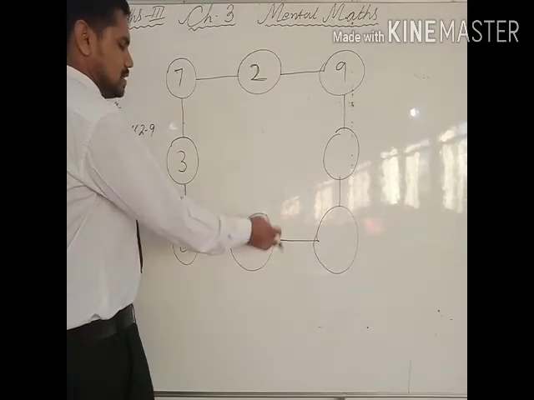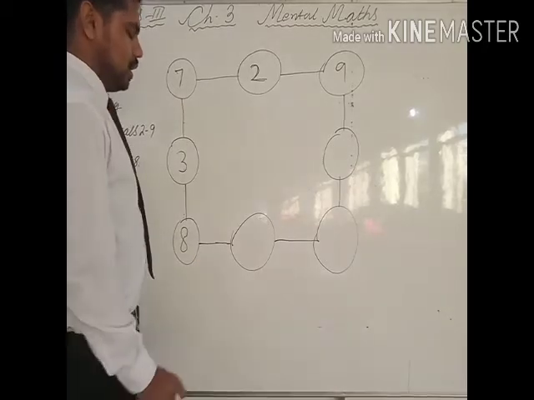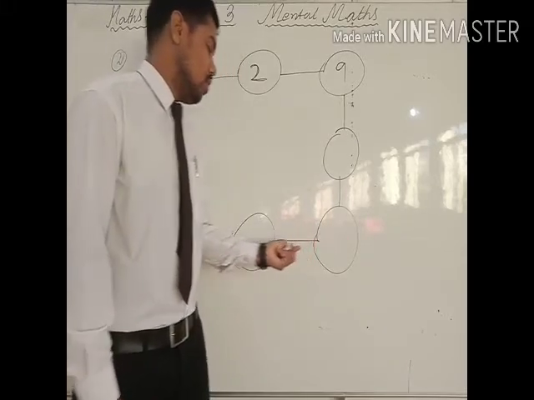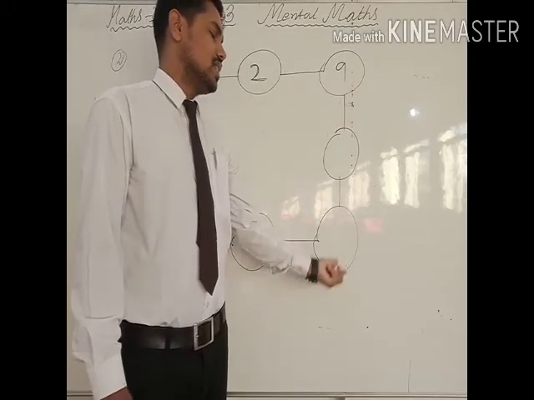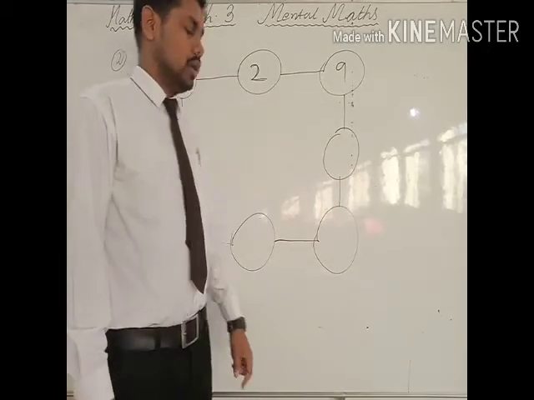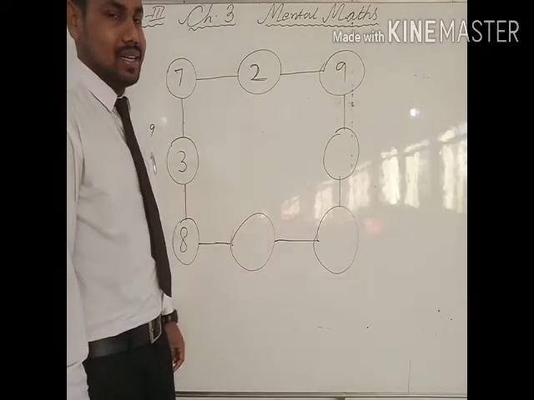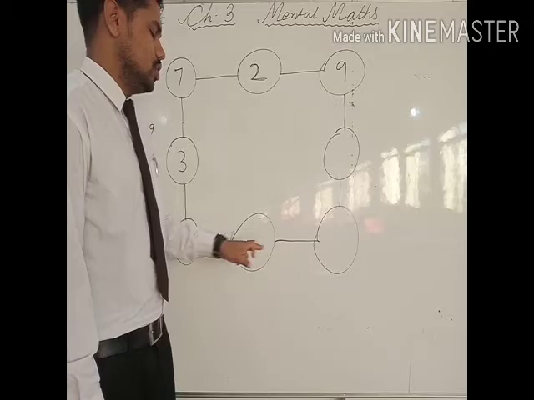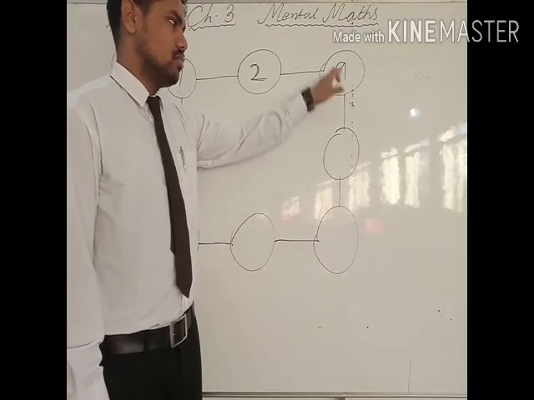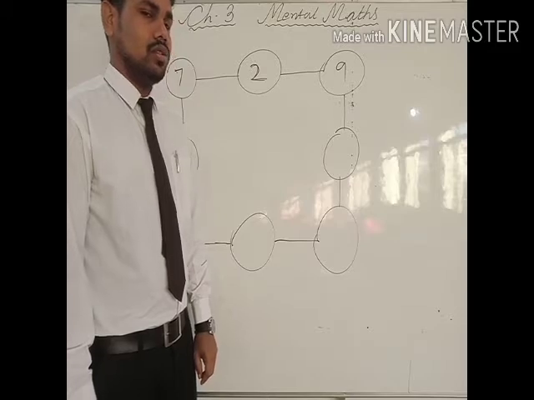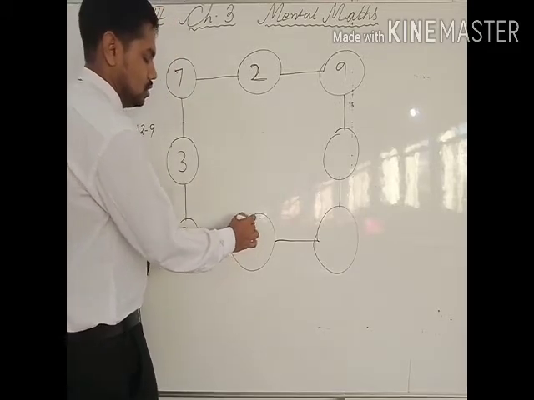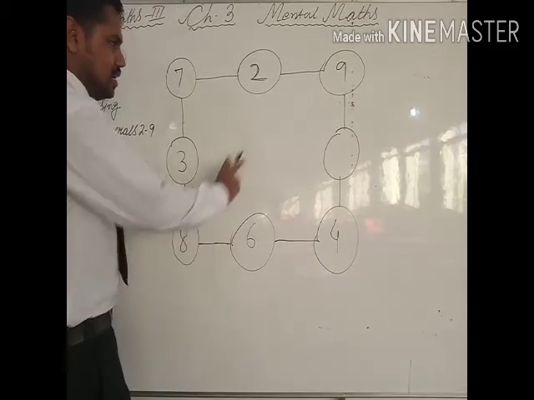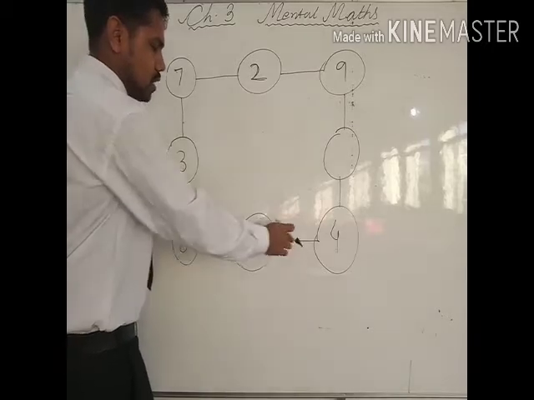Now let's see this side. Okay, we know 8 plus 10 is 18 and we have to distribute 10 in these two boxes in such a way that the sum of this side also becomes the same. So 10 we can write as 6 plus 4 also, 4 plus 6 also, but whatever we are writing in these two boxes, the sum of this side also should be 18, that also needs to be taken care of. So let's write 6 and 4. 6 plus 4 is 10, 10 plus 8 is 18. So this side also we got.